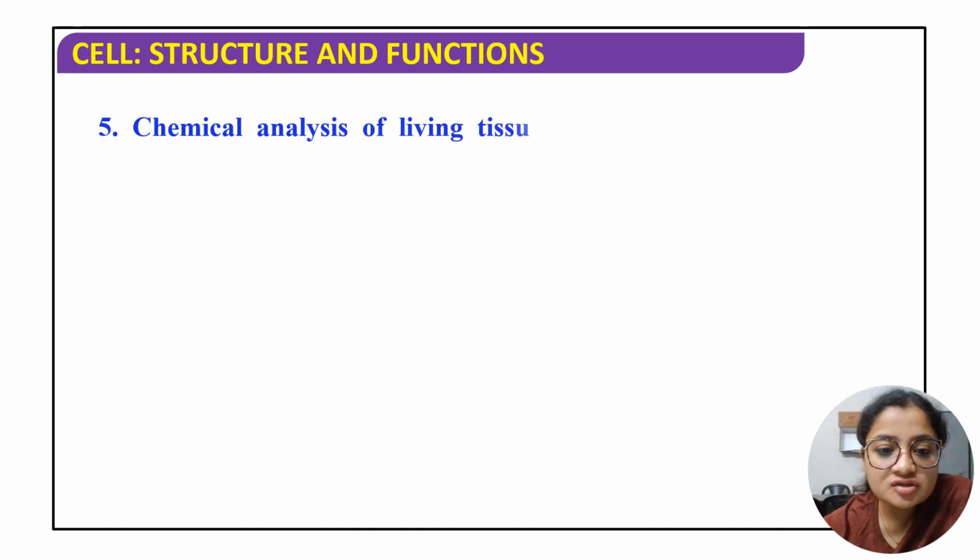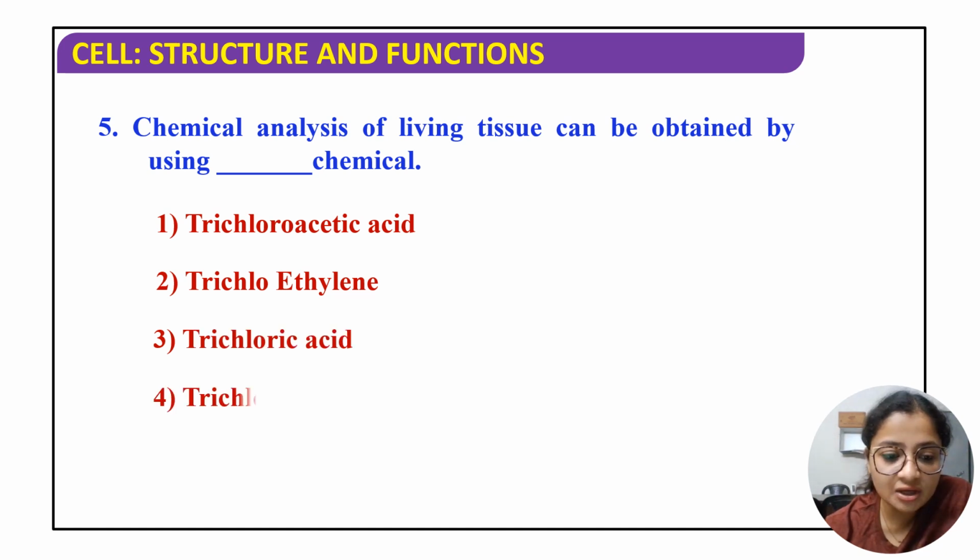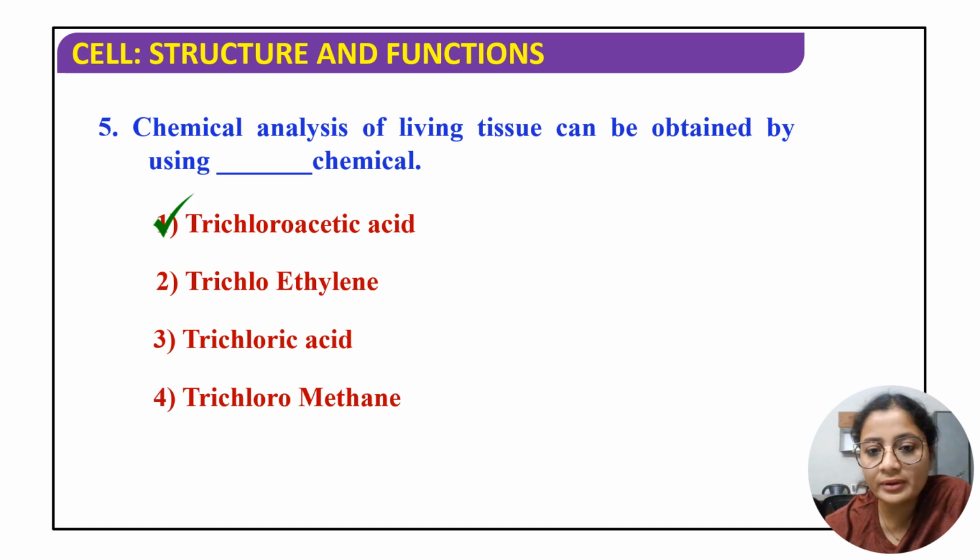Next is chemical analysis of living tissue can be obtained by using what chemical? Trichloroacetic acid, trichloroethylene, trichloric acid, and trichloromethane. Obviously, the right answer will be trichloroacetic acid.